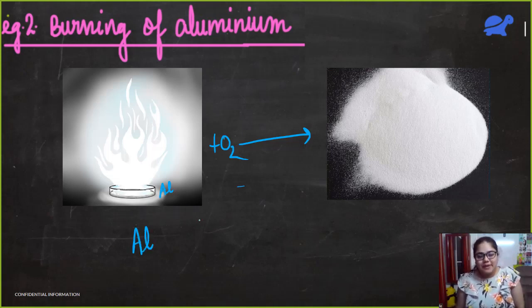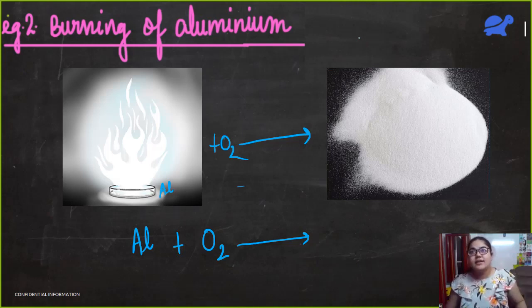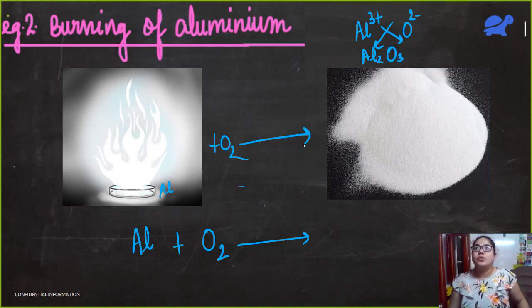Al, this is a metal, atomicity is 1. It reacts with O2 and it gives aluminium oxide. So what is aluminium oxide? Aluminium is Al3 plus. Oxide is O2 minus. So aluminium oxide would be Al2O3.